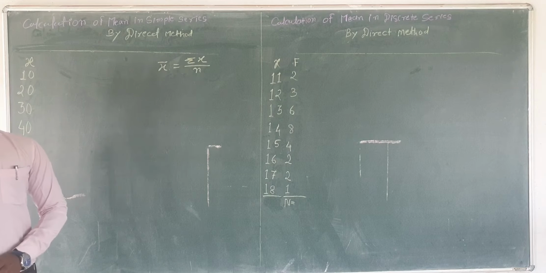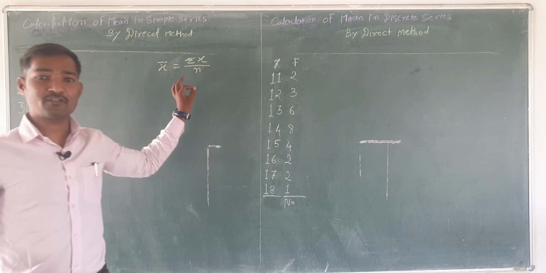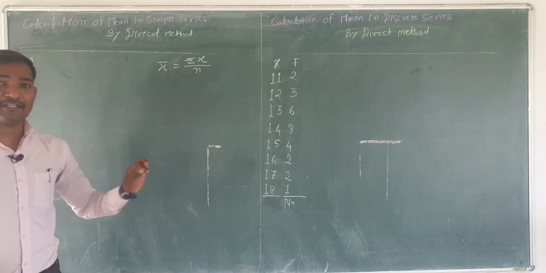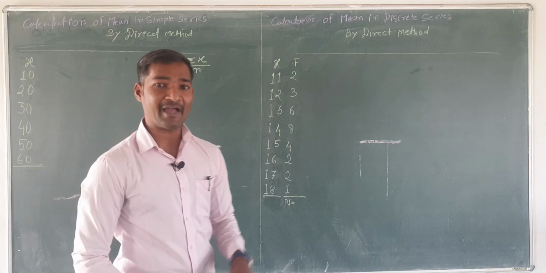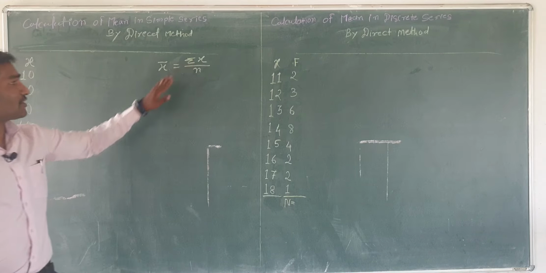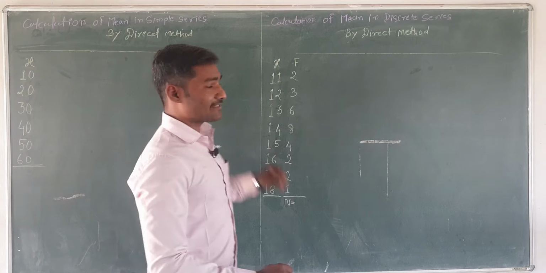Summation of x is denoted by capital sigma. Summation means to add the total numbers. So our formula is here.